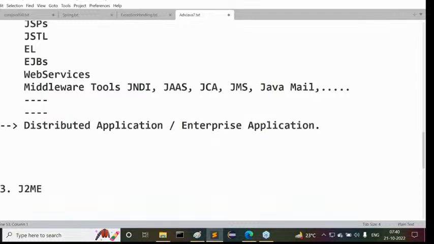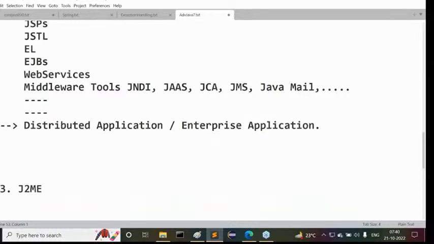Very simple. If we design and execute any application on the basis of client server architecture by distributing application logic over multiple machines, then such type of applications are distributed applications or enterprise applications. As of now, both are the same. When we move towards our content, I will give the difference between distributed and enterprise later on. But small differences are available. I will discuss them in the future. But as of now, think both are the same.